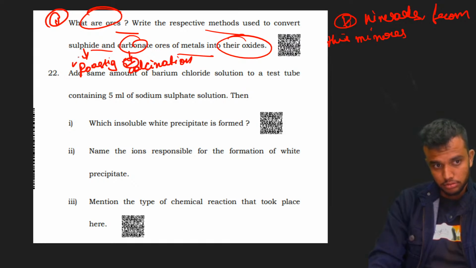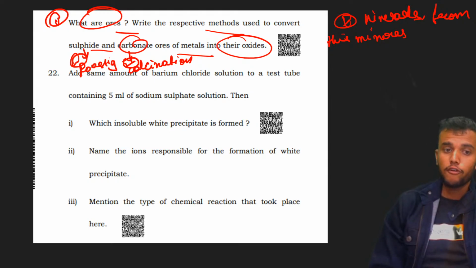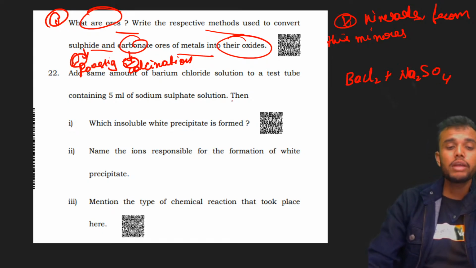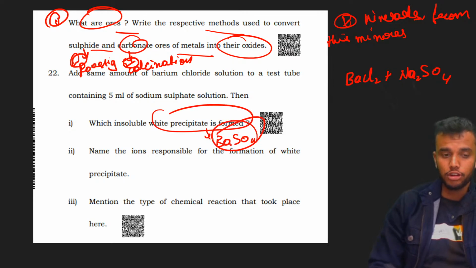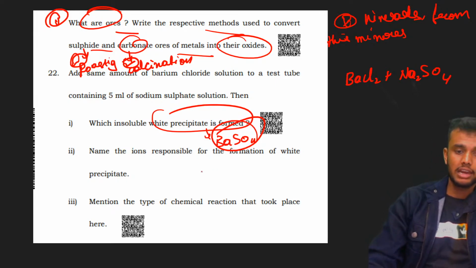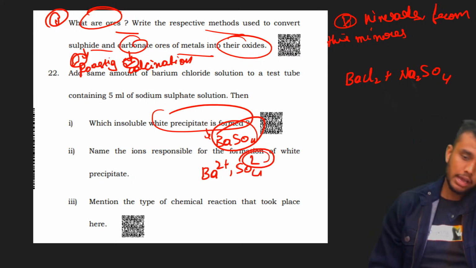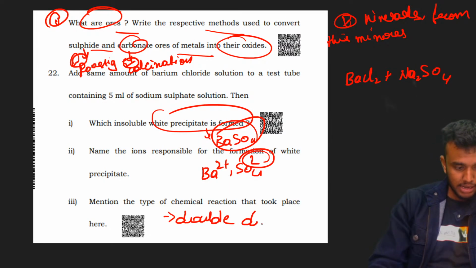Clear, bacho? Yes. 22nd question. Add some amount of barium chloride solution in a test tube containing 5 ml of sodium sulfate. Barium chloride, sodium sulfate, Na2SO4. Then which insoluble white precipitate is formed? Barium sulfate. It is a precipitate reaction. BaSO4 is forming. Name the ions responsible for the formation of the white precipitate. It is barium, Ba2+ and SO4 2- ions. Mention the type of chemical reaction that took place here. This is called a double displacement reaction.